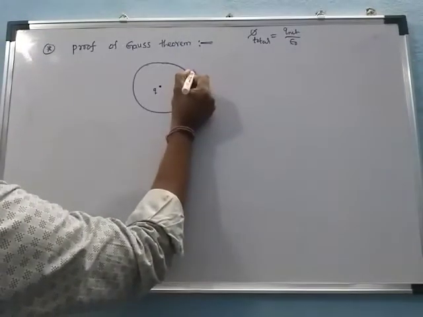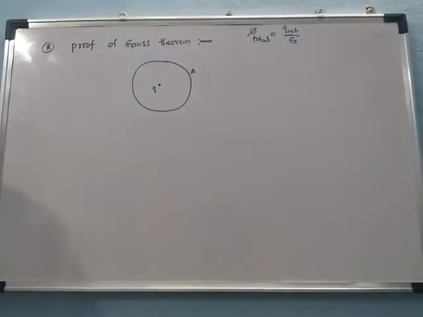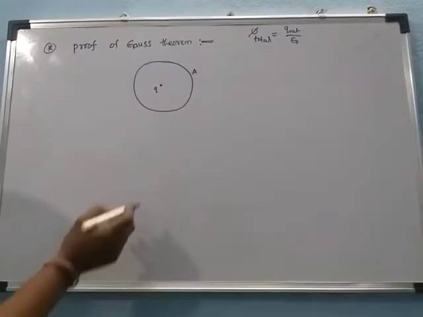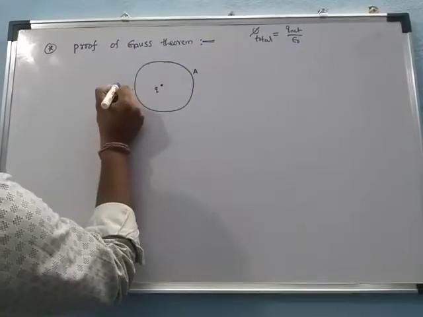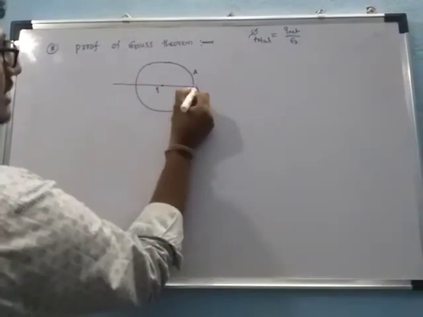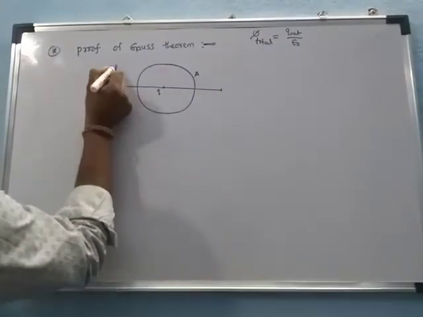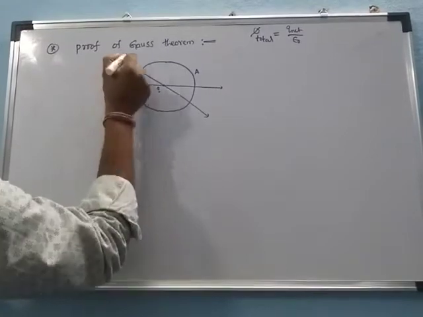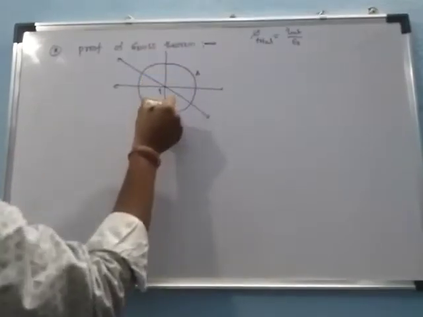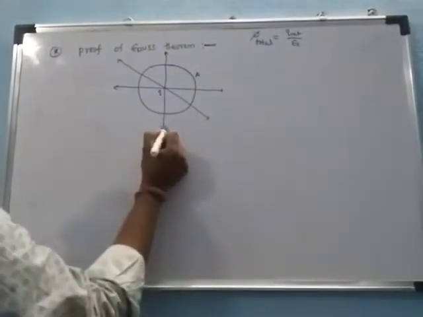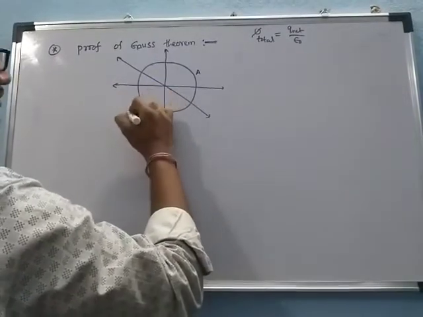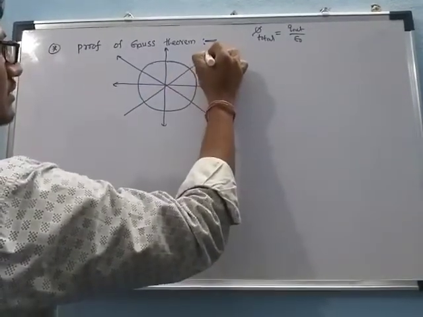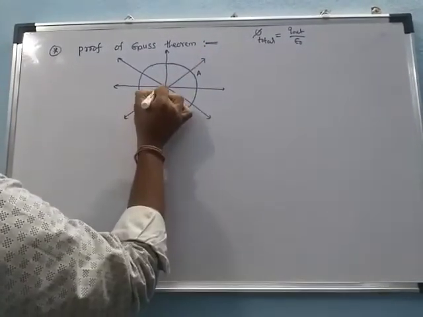Its area we consider as A. This charge produces an electric field, and the electric field lines pass through the surface.